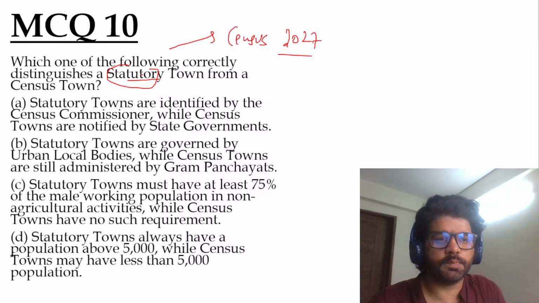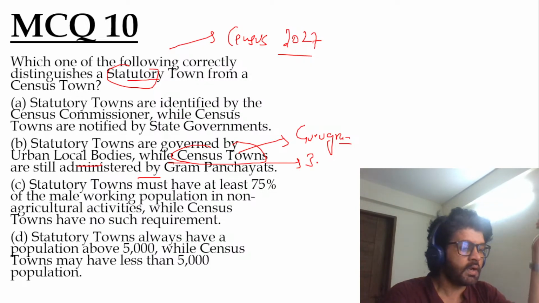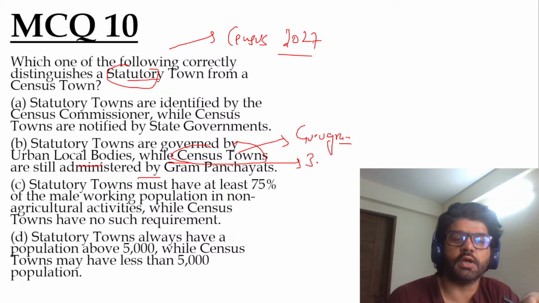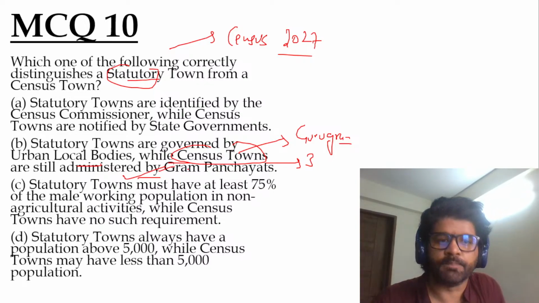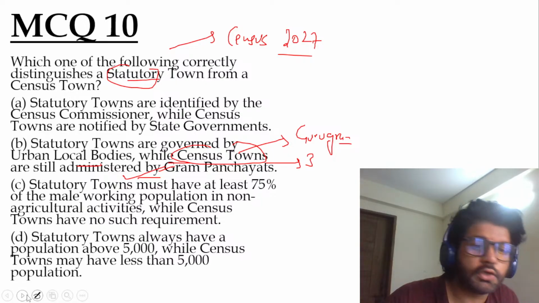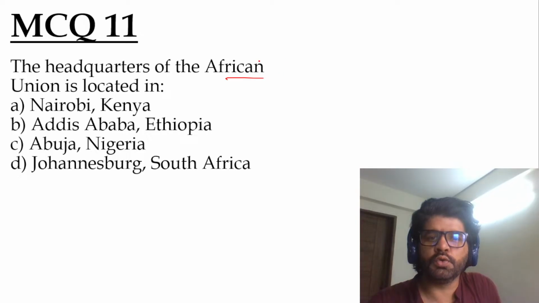So the answer is B. Statutory towns are governed by urban local bodies, census towns are still administered by Gram Panchayat. We have discussed that even Gurugram was earlier a census town. So they satisfy three criteria laid down by the census, but they're still not statutory towns until or unless they get that status from the state government. So the answer is B. They are governed by gram panchayats and not municipalities. Very good, Anandu.